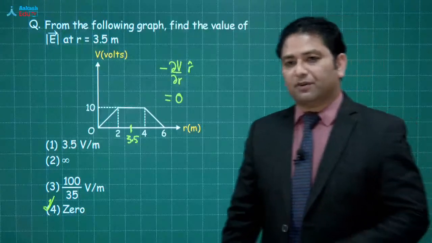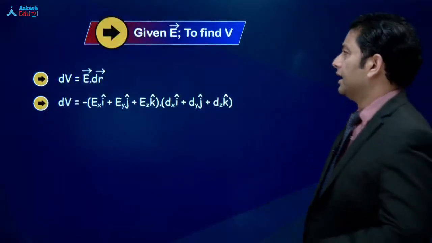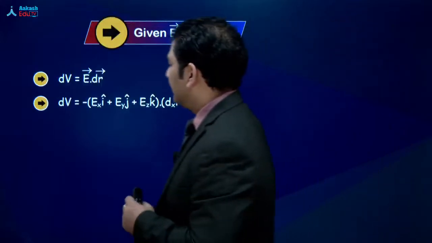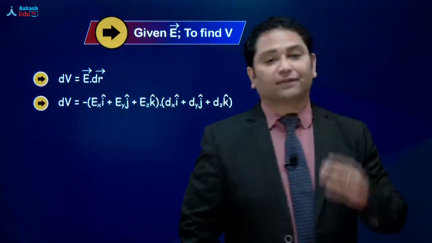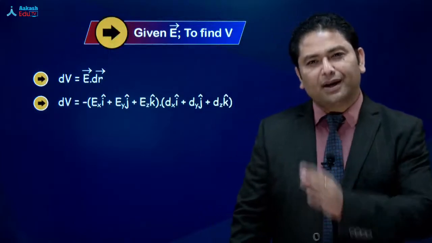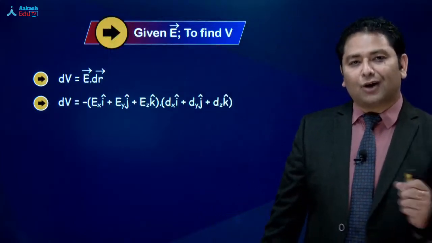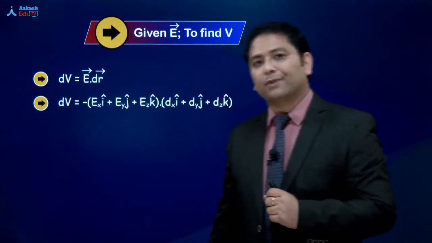All right, let's move further. आगे बढ़ते हैं. अब हम opposite कर रहे हैं. अभी तक हमने देखा that if potential is given, then how can electric field be calculated? अब हम reverse कर रहे हैं, that अगर हमें electric field दिया गया है, then how can we calculate the value of potential?